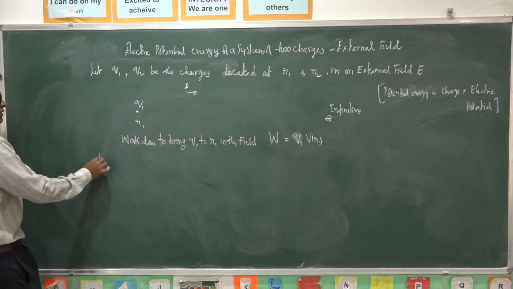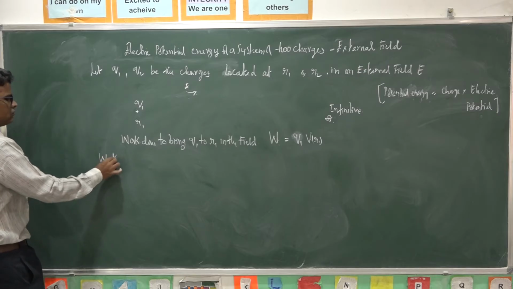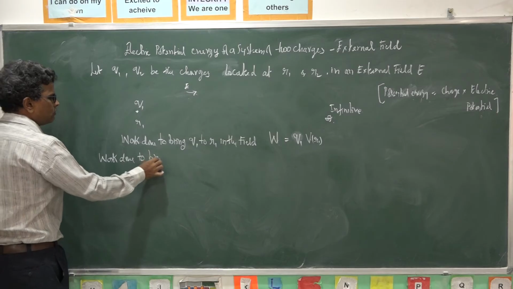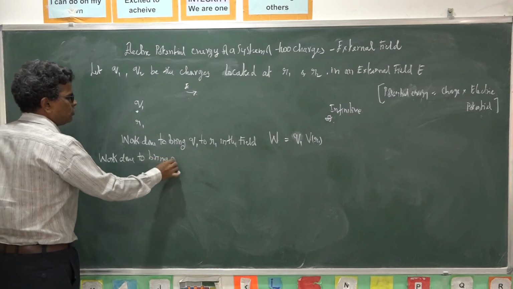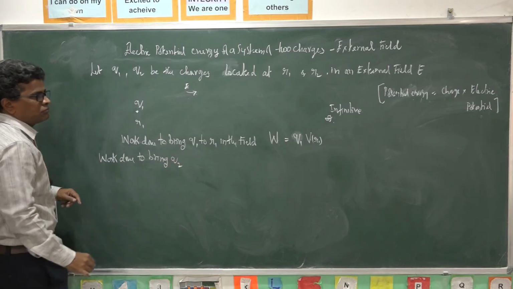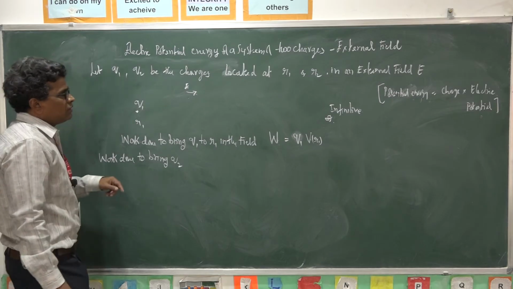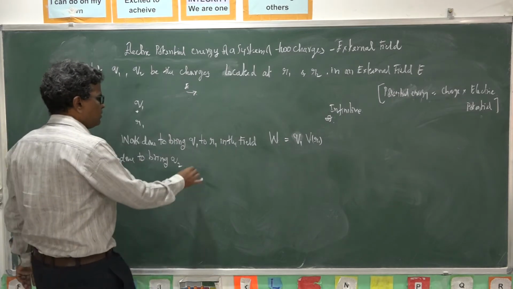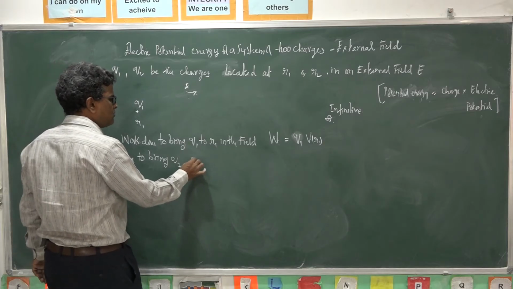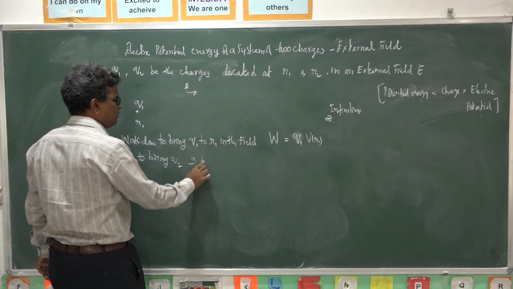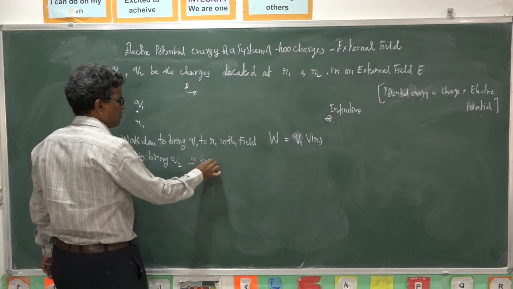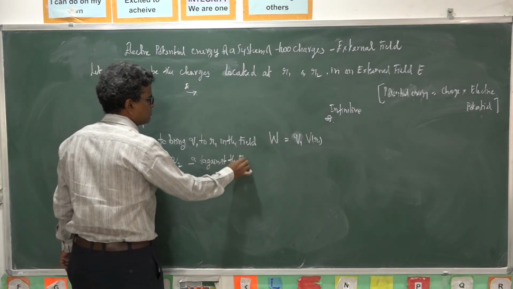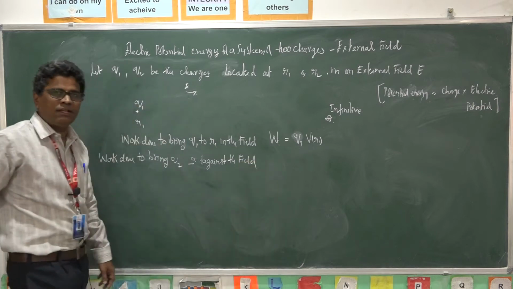Next one is the work done to bring q2. Here there are two things. First one is against the field, we have to do certain work.